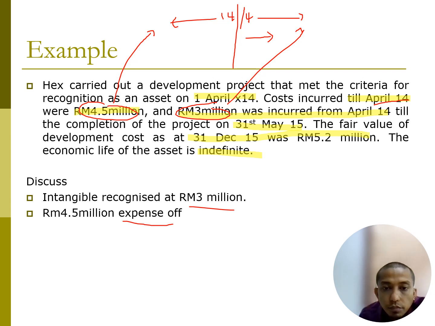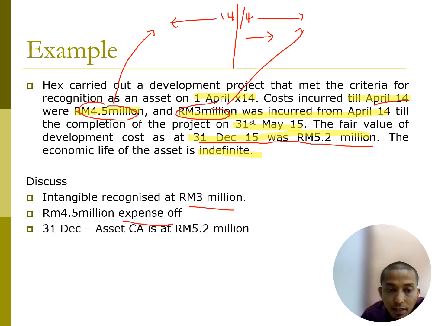How about when it comes to 31st December 2015, when it is 5.2 million? If the fair value increased to 5.2 million, then the carrying amount is 5.2 million. So what about the difference from 3 million to 5.2 million?